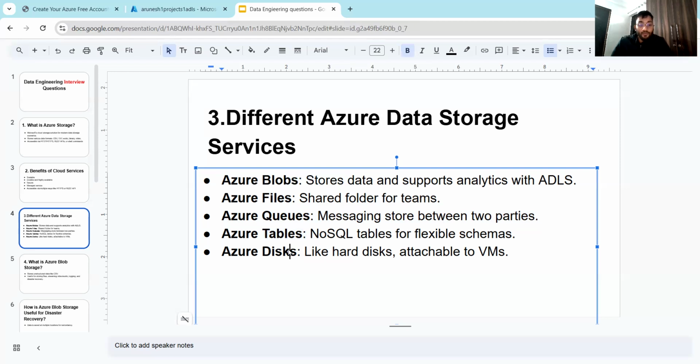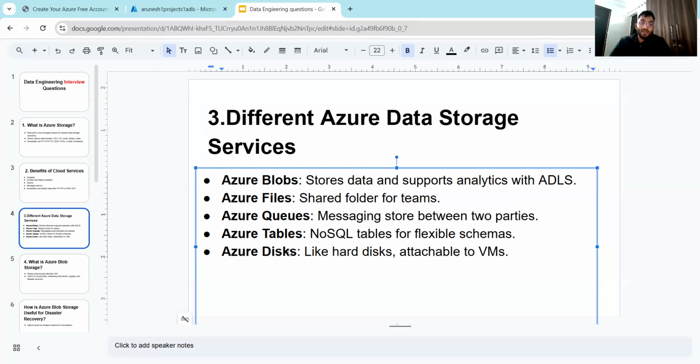Now the fifth one is Azure Disk. Azure Disk is like the hard disk of your computer. Suppose you have created a virtual machine on your Azure platform. For storing data on that virtual machine, you will need storage. So it is like a hard disk that you can provide, where you can keep the data or do analysis on it. So these are the services that are provided.